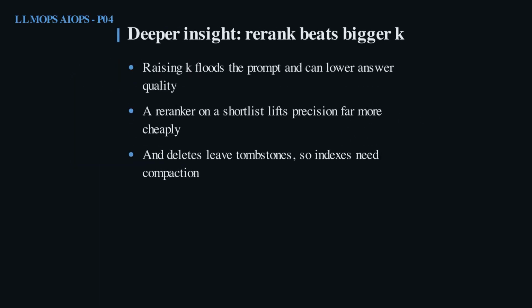Here is the counterintuitive part. Retrieving more is often worse. Push K from 4 to 50, and you flood the prompt with marginal passages, which distracts the model and raises cost. A reranker on a small shortlist lifts precision far more cheaply. And a subtle operational point: deleting documents often leaves tombstones behind in the index, so schedule compaction or search slowly degrades as the data churns.